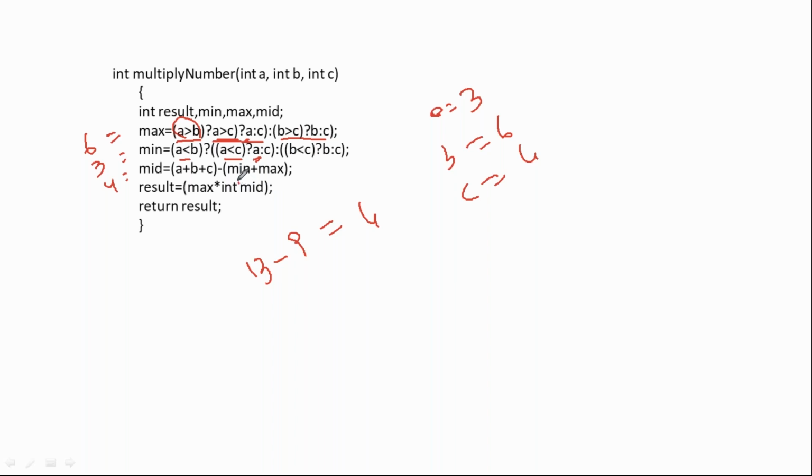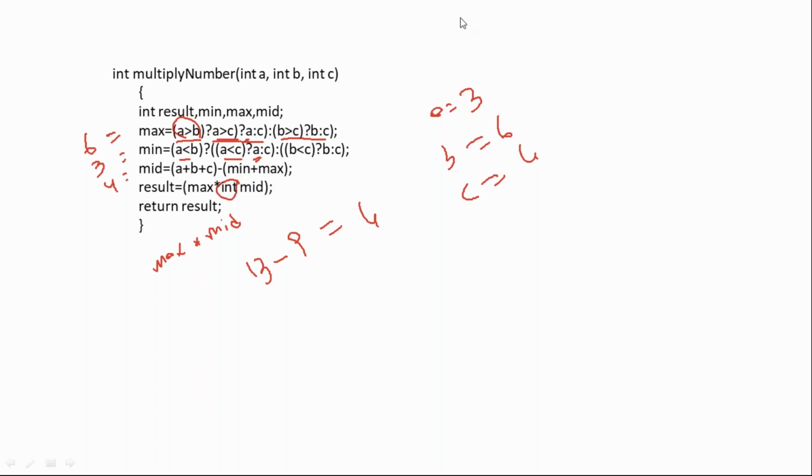What is wrong here? You should not put this. You have to write right now max into mid. That's it. But one thing you should be very clear about: in some portion of the code they are returning the multiplication of numbers. For the compilation, you should not write int here. What is the answer here? You have the correction: max into mid. That's it. In case they might have added minimum also, you can add the minimum also, no problem, based on the test case. But what is the compilation issue here? You should not write this one.